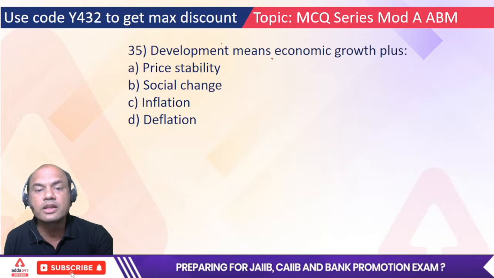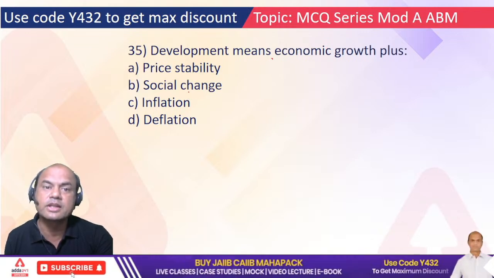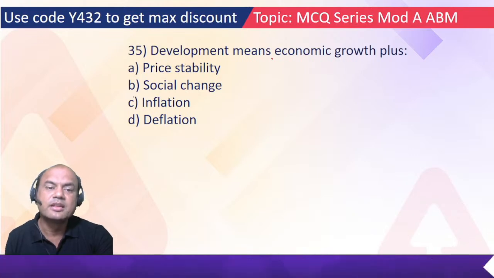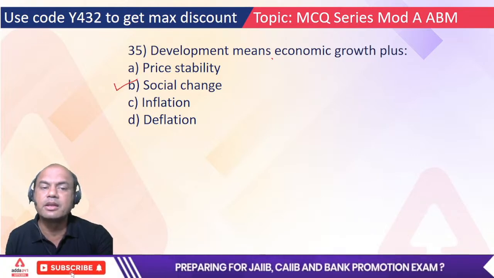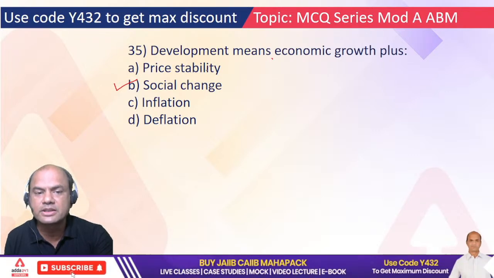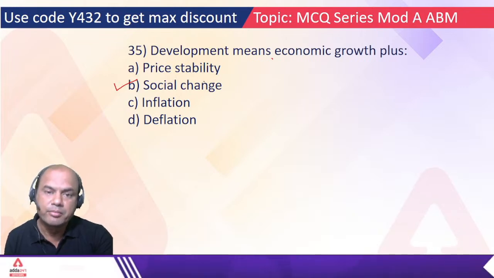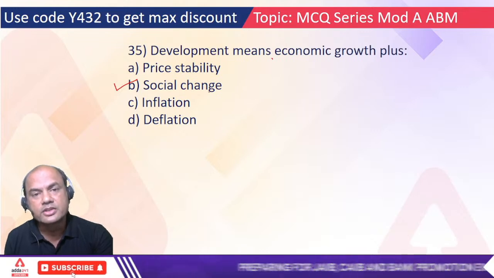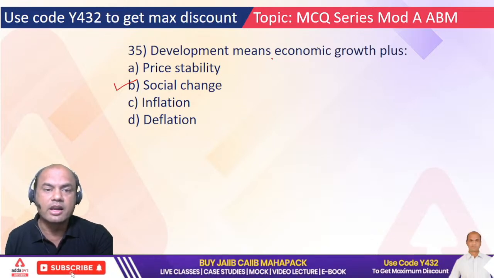So what is not covered in economic growth? That is the answer. Type fast. Yes. The correct answer is B, right? Social change. Because economic growth already covers price stability, inflation and deflation. Social change is important. Social change should be brought into the society for any country to develop.